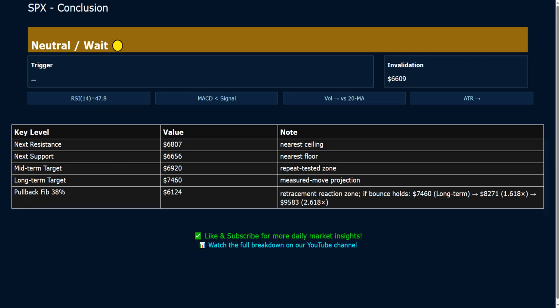On the defensive side, the key invalidation area is near 6,609, where this setup would start to lose its reliability. On the map ahead, we are tracking the next resistance around 6,807, support near 6,656, a midterm target around 6,920, a long-term projection close to 7,460. Overall, the structure is becoming clearer, and the coming sessions are likely to decide whether this setup develops into a continuation move or slips into a deeper pullback.